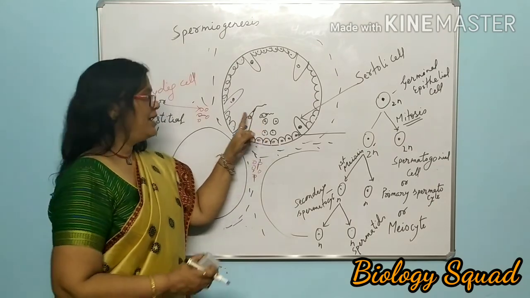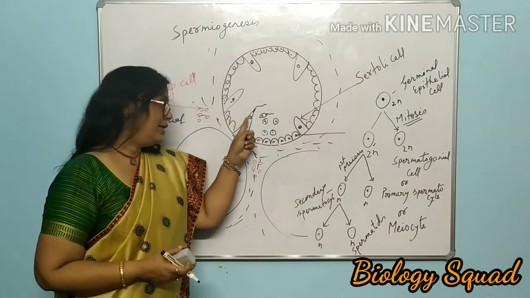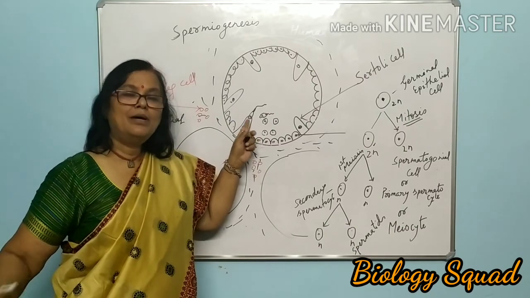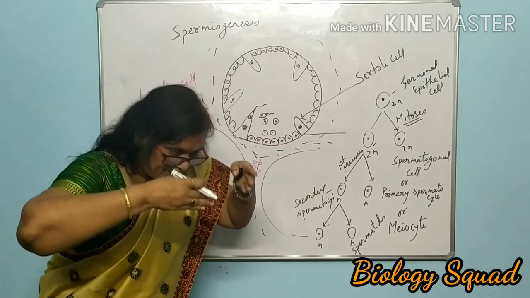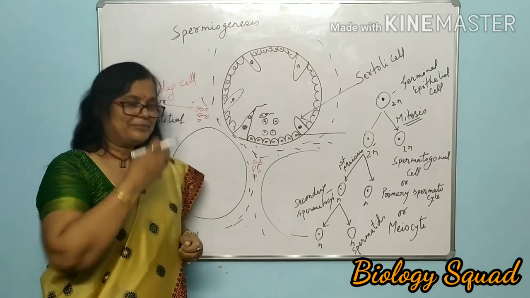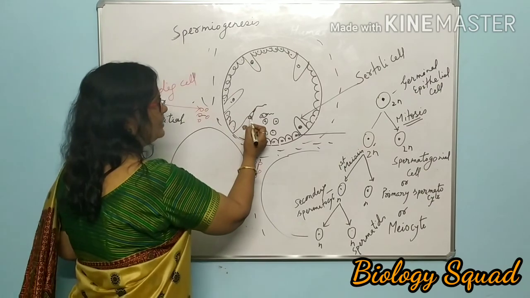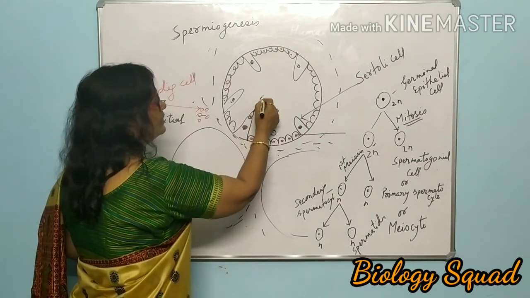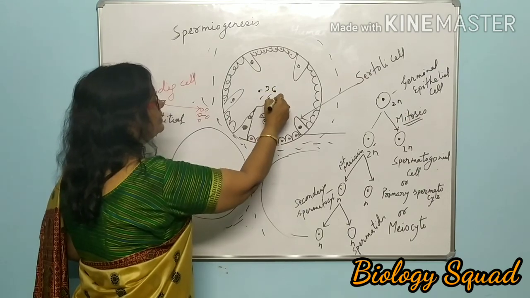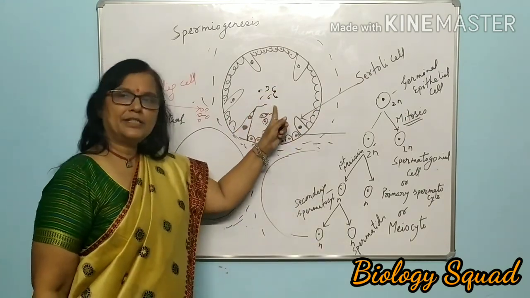Dear students, just recall that a penguin gets its head embedded in the ice in the Antarctica, isn't it? So this happens, and finally after the shaping of a sperm, the sperms are released by the Sertoli cell, and it is treated as spermiation.